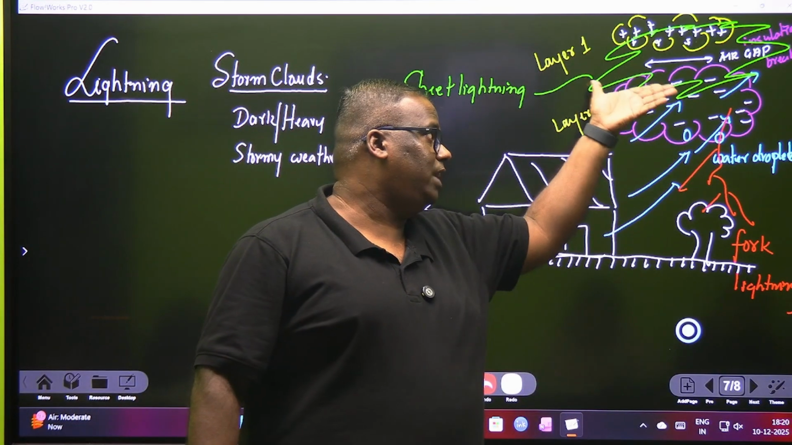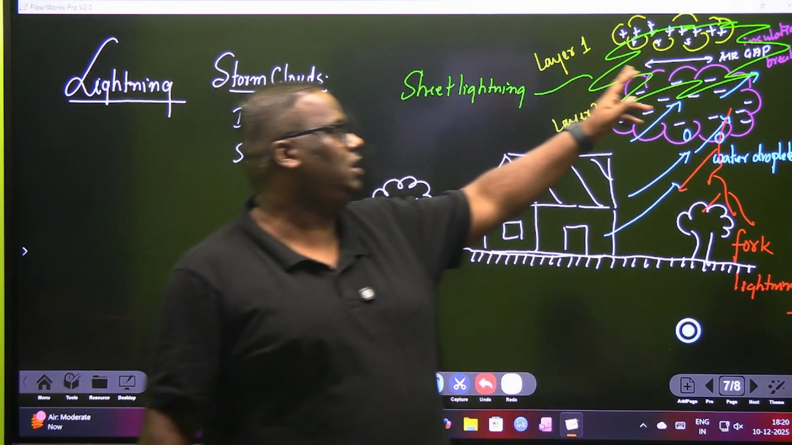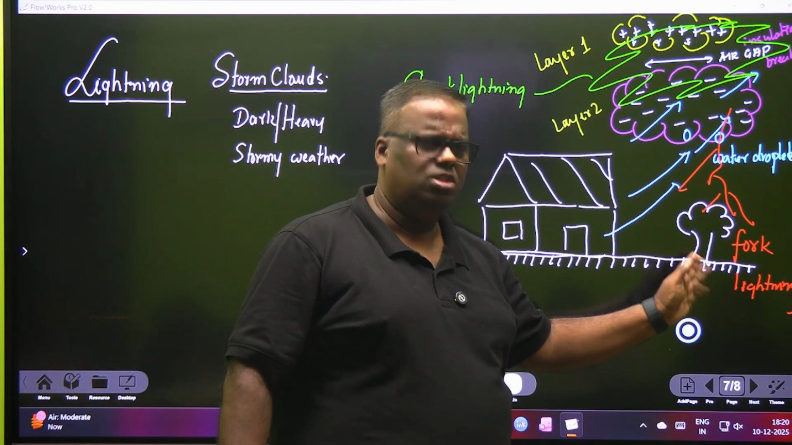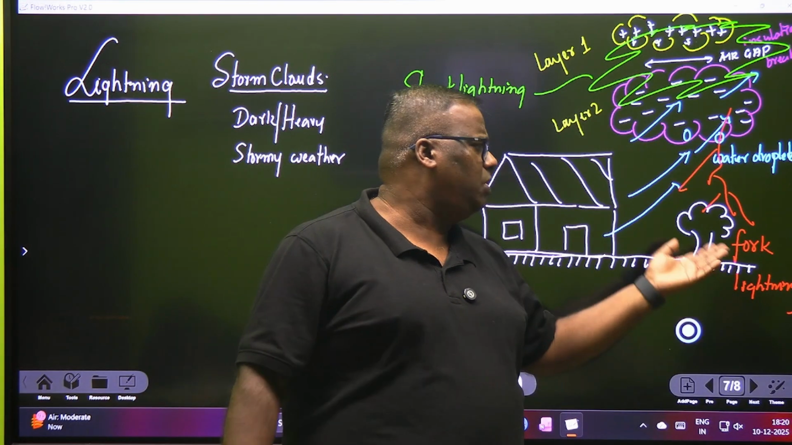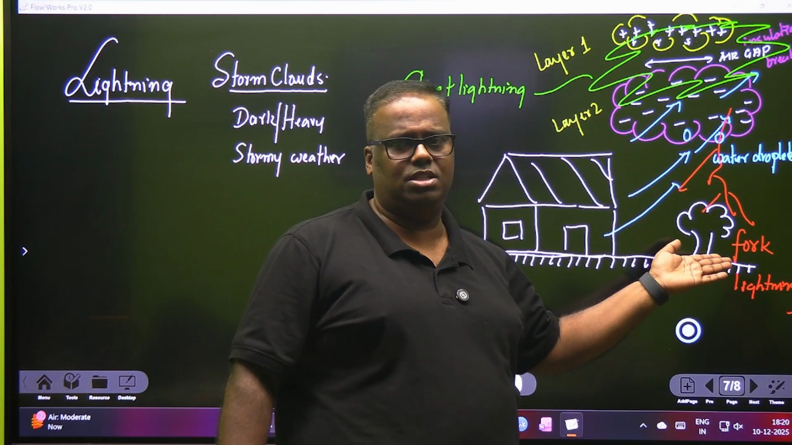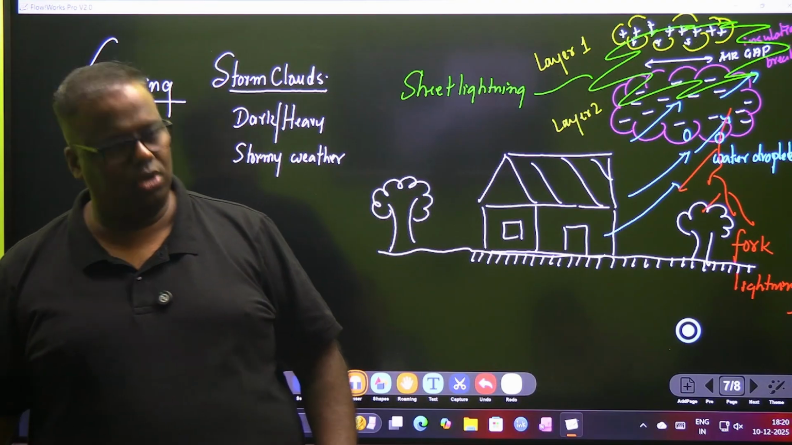So the type of lightning that you see between two layers of clouds is known as sheet lightning. And if the lightning struck any object on the ground, sir, why does it strike on the ground? Simple, the ground object is neutral. It is hungry to strike on anything, to pass the charge. At that time, the lightning is seen as a fork and it is called fork lightning.